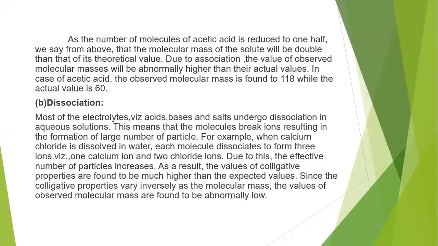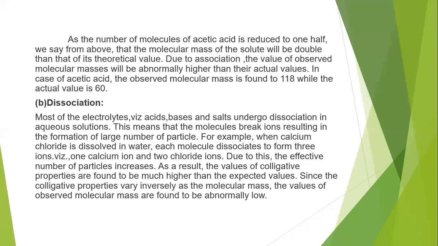If any molecule is in association, then the molecular mass of the solute in that associated molecule will be abnormally higher, because the number of solute particles decreases. So the molecular masses are abnormally higher as compared to the theoretical or actual value. For acetic acid, the molecular mass is 118 when it is in the dimer, and the actual value of the molecular mass of acetic acid is 60.